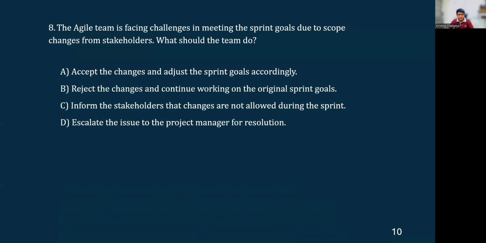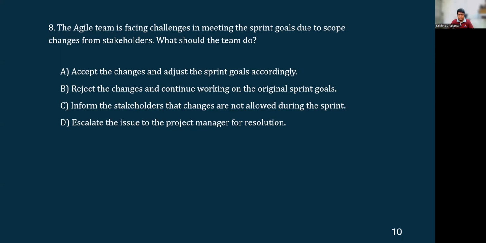Okay, first, accept the changes and adjust the sprint goals accordingly. Yes, this is the probable approach, because whenever stakeholders come back and suggest certain changes, those have to be accepted. But whether they can be accepted during the sprint or not depends on what is being suggested as changes from the stakeholders. So this again is for the team to understand how these changes are going to impact the deliverable of that particular sprint goal. Okay, so the team has to understand and then accept the changes.